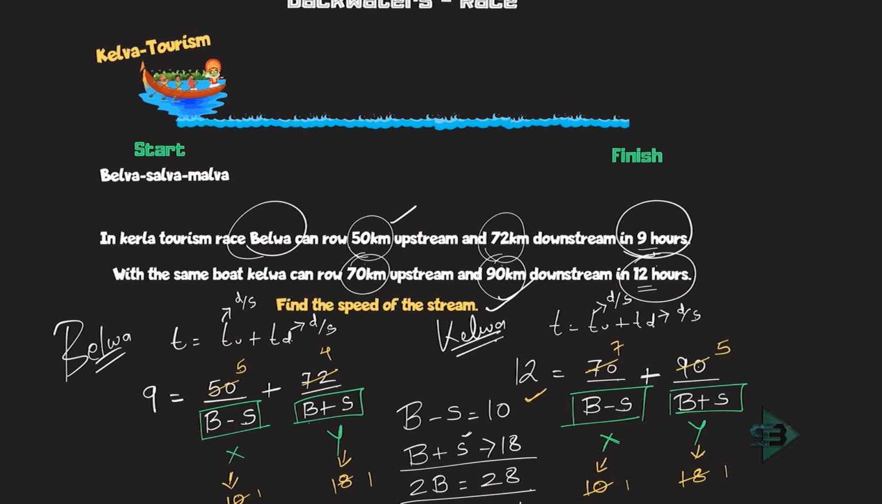If B is equal to 14, just put it here. 14 minus 4 is 10 and 14 plus 4 is 18. So 4 is the speed of the stream. That's it. I get the final answer. 4 km per hour is the speed of the stream.